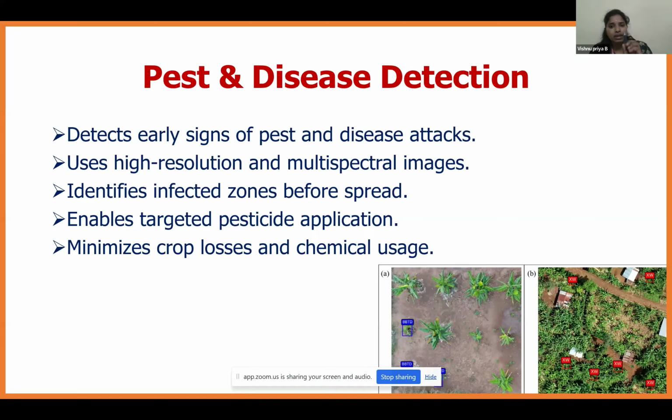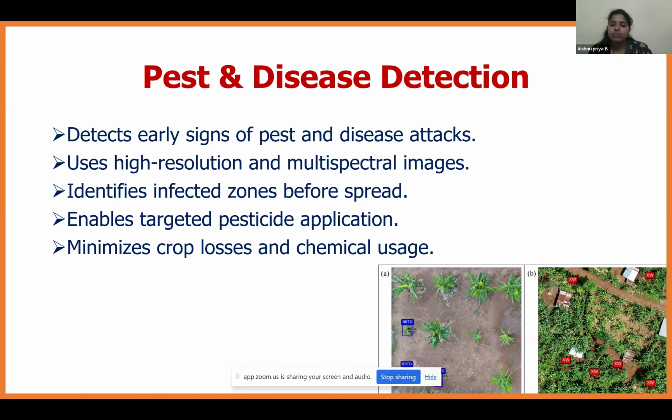Suppose a particular infection is in the corner of the field or near the bund, the drone will capture it before it has spread to the entire field. So it will be useful for targeting the pesticide application and targeting the pest management practices, etc. So it will reduce the crop losses, and it will reduce the chemical usage in the field.